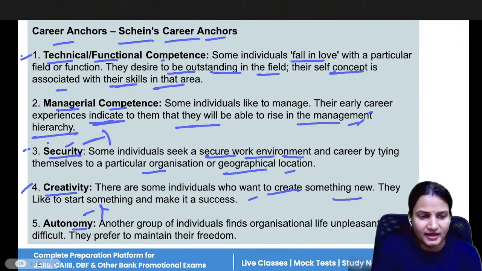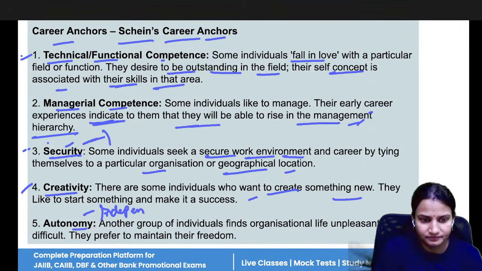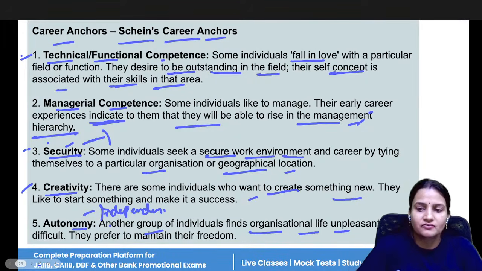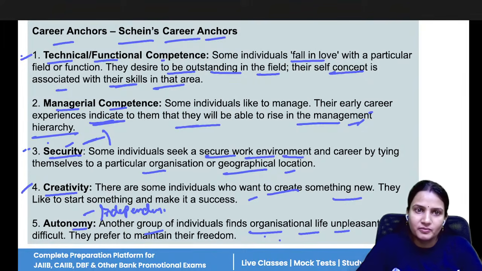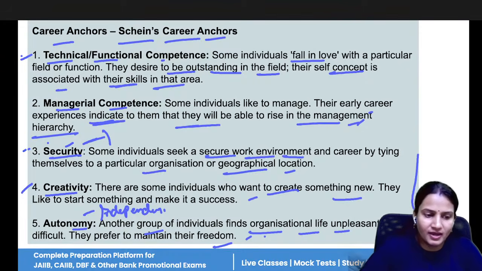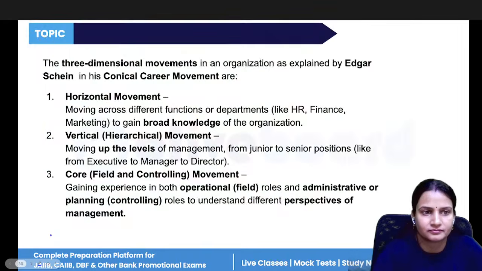And autonomy means independency. So another group of individuals find organizational life unpleasant. Why? Because they want to work on their own. They don't want to work under any person. So such people can become the business owner. They can start their own business. They can have their own startups. So they maintain freedom and autonomy. So this is all about career anchors.